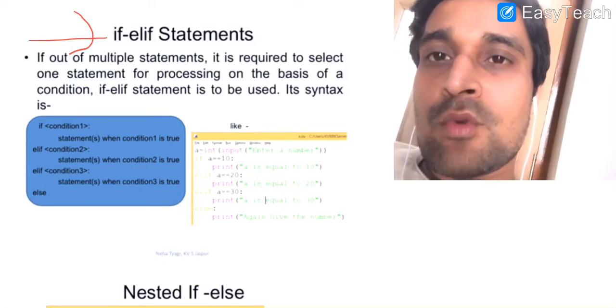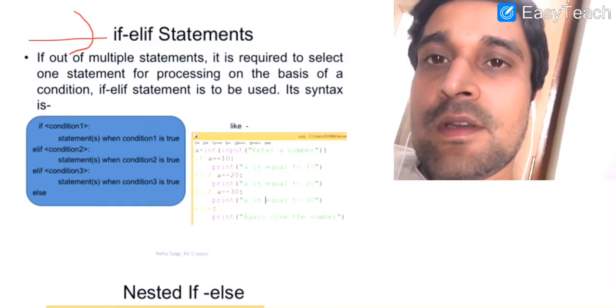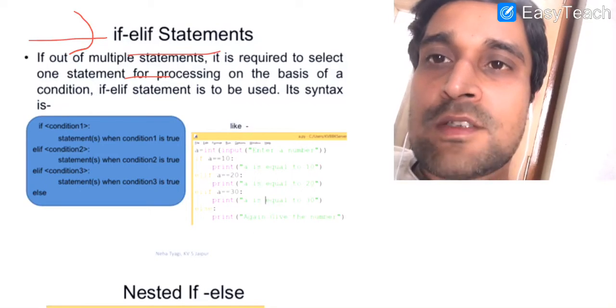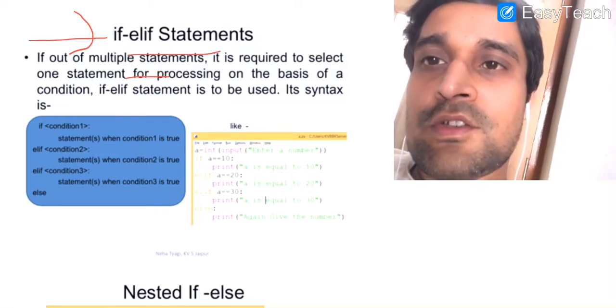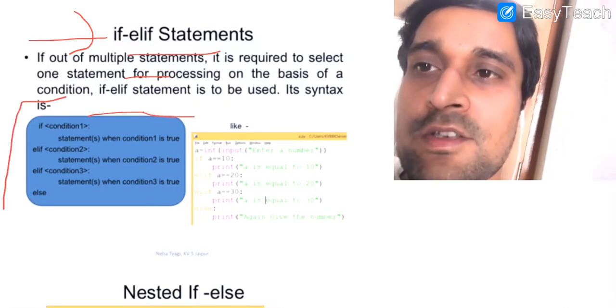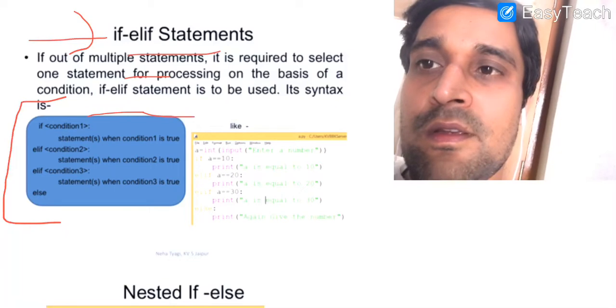But what if we have more than one condition in our program? In that case we can use the concept of if elif. It means if you have multiple statements to execute on the basis of a number of conditions, then in that case you can use if elif statement. It is the syntax of if elif.